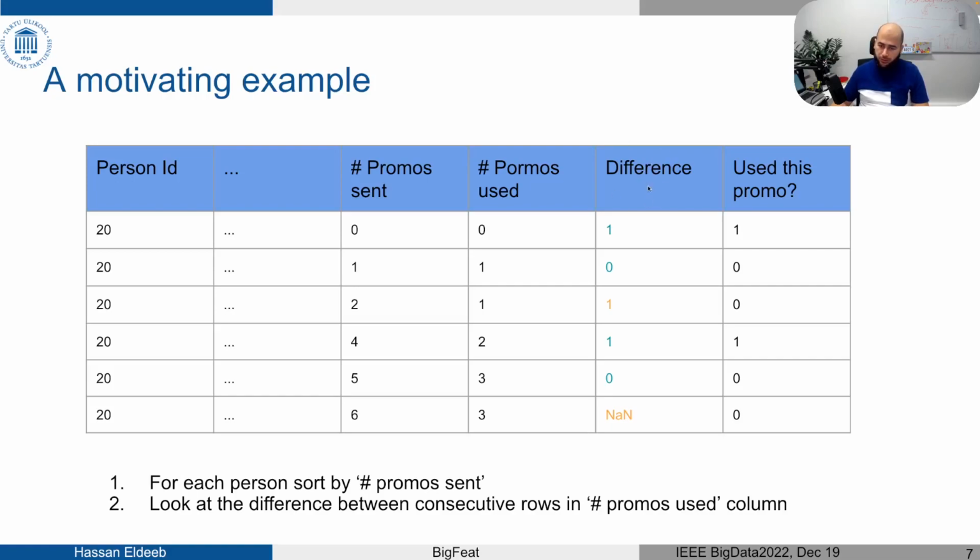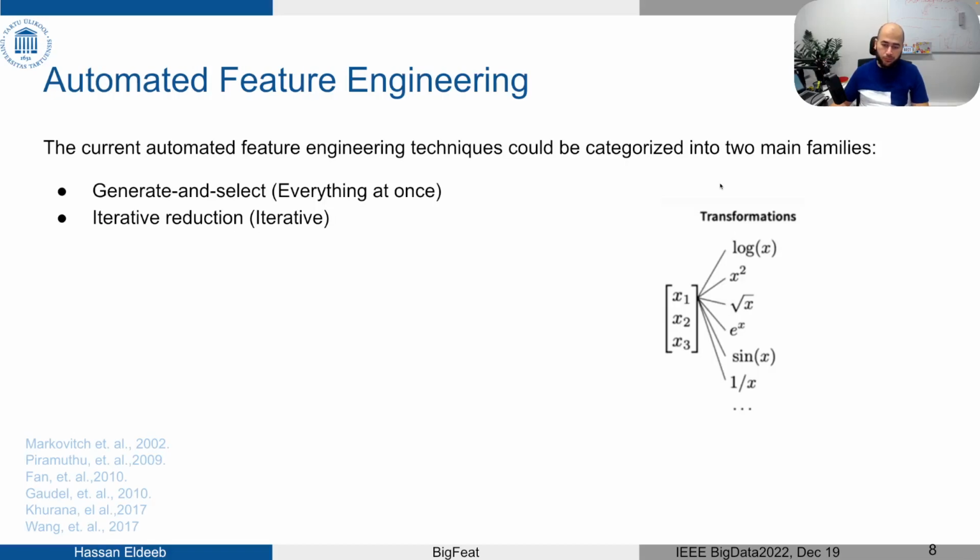This column, the difference, is almost the same as the target column, and the relationship between them is now simpler and easy to capture even by simpler models. The question now is, can we automate this process, the process of engineering these features in an automated way? And the answer is yes, of course.